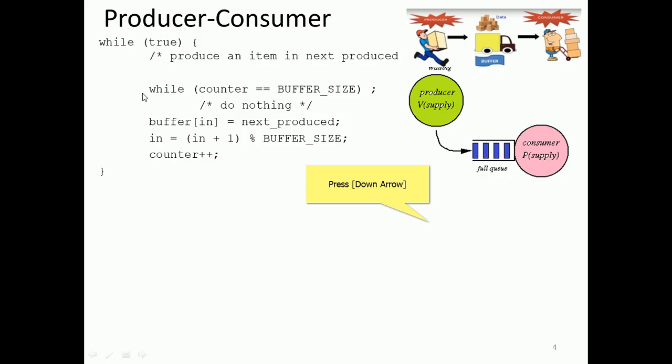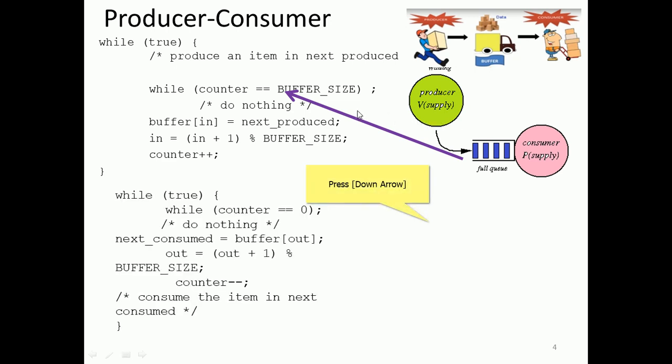So in a normal business case, the producer produces and transports to the destination, where the consumer consumes it. How long? If the queue size is not equal to the buffer size, if it is less than that, it will continue. Similarly, the consumer consumes when the counter is not 0. If there is no product in the buffer, then he may not consume.